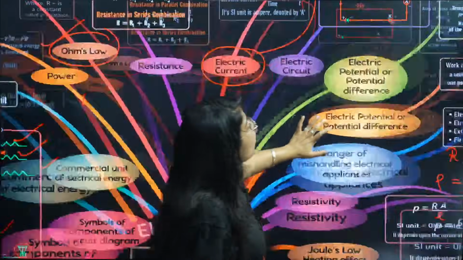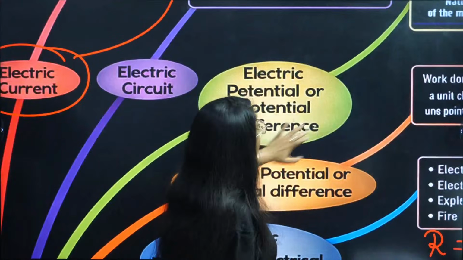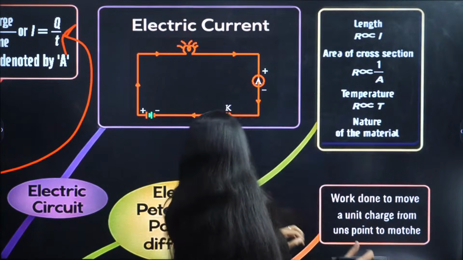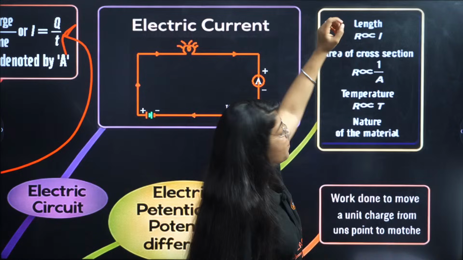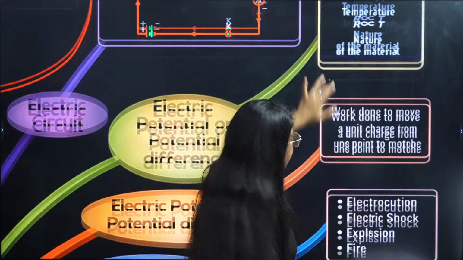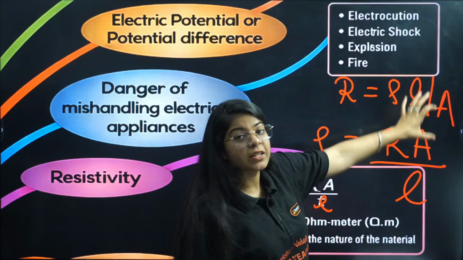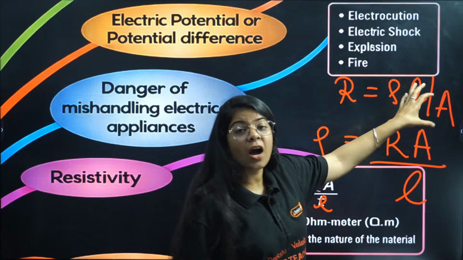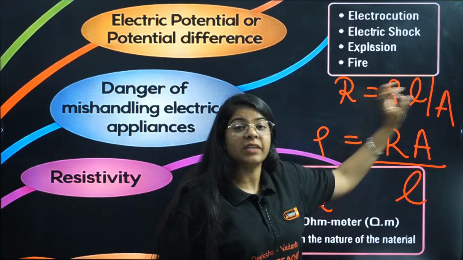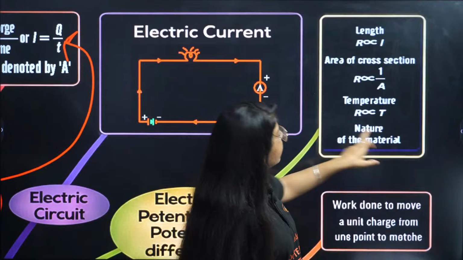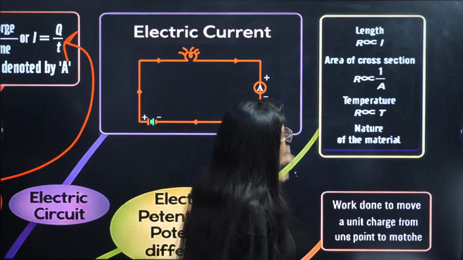Resistance we have studied, right? So resistance is rho L by A, dependent on the length of the conductor, area of cross section of the conductor, and resistivity of that material or nature of that material. Correct. Understood.